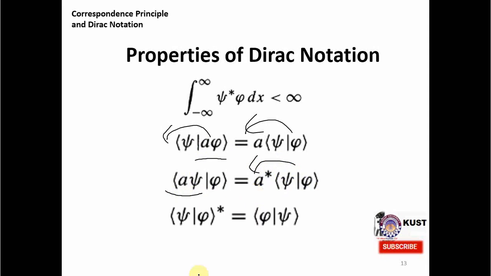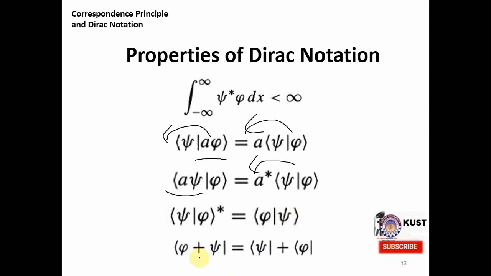And then we have that if you take the complex conjugate of this integral, psi phi star, in bracket notation, and you change the order, that is phi comes here and psi comes here, then it comes equal to this. So taking the complex conjugate just reverses the order of it, because phi star would then be phi and psi star would then be psi, so it just reverses the order.